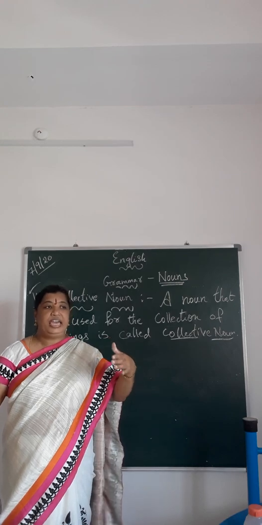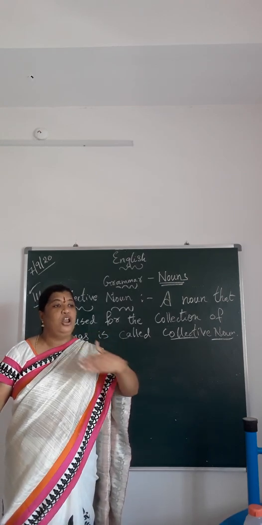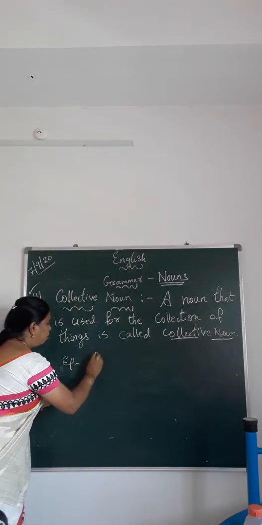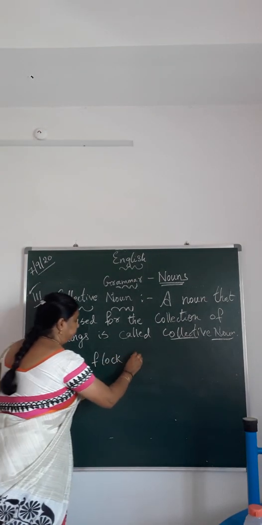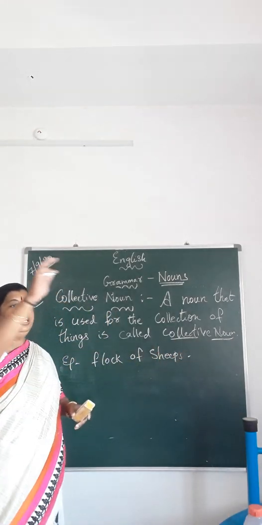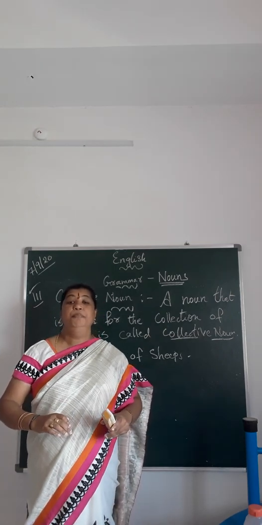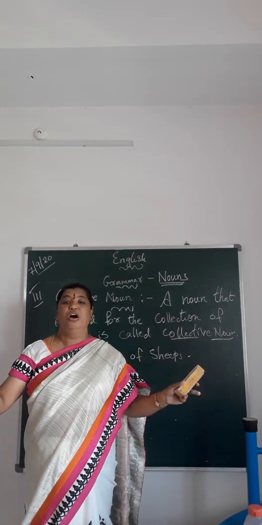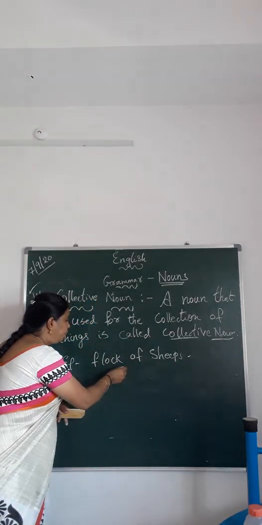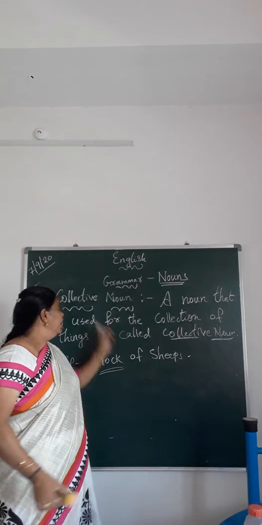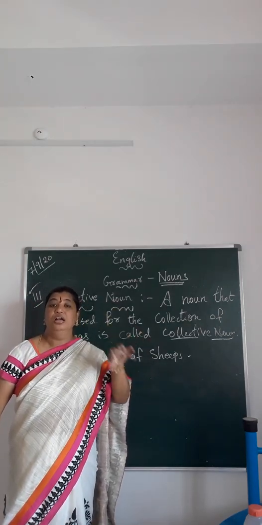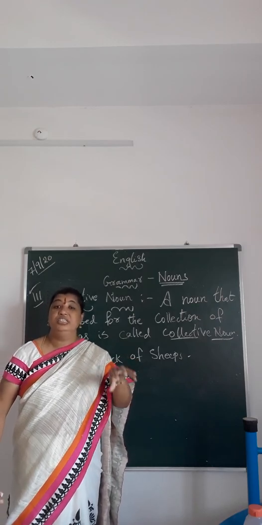I can see a flock of sheep on the road. Means what? A big group of sheep are moving on the road. Here the word flock becomes the collective noun. Understood?